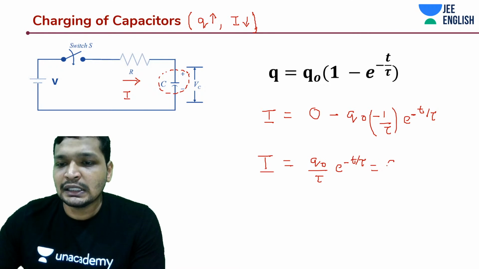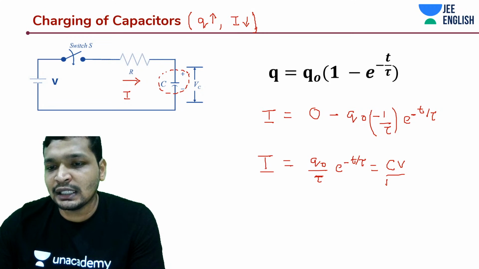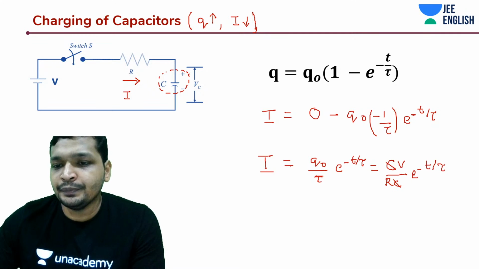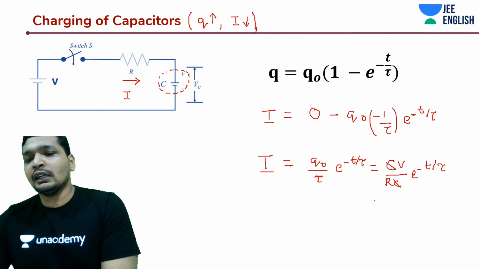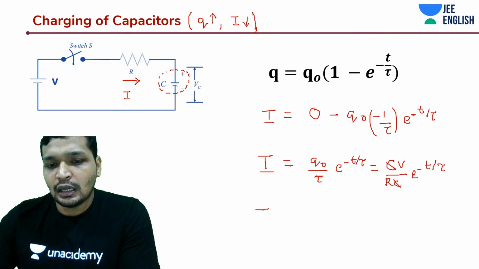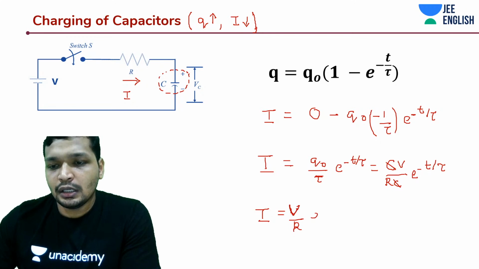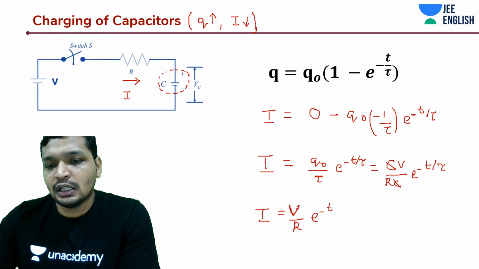What is q naught? CV. What is your tau? RC. And e to the power minus t by tau. It's basically V by R. I is equal to V by R, e to the power minus t by tau.